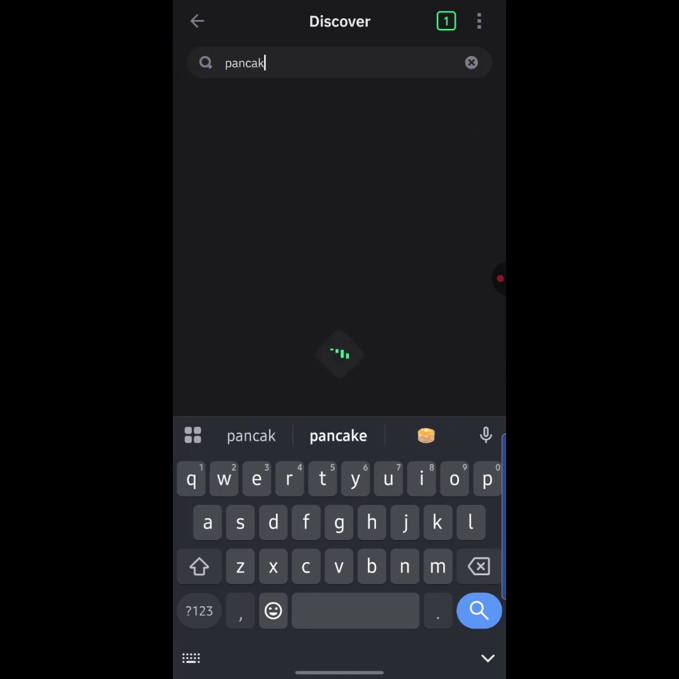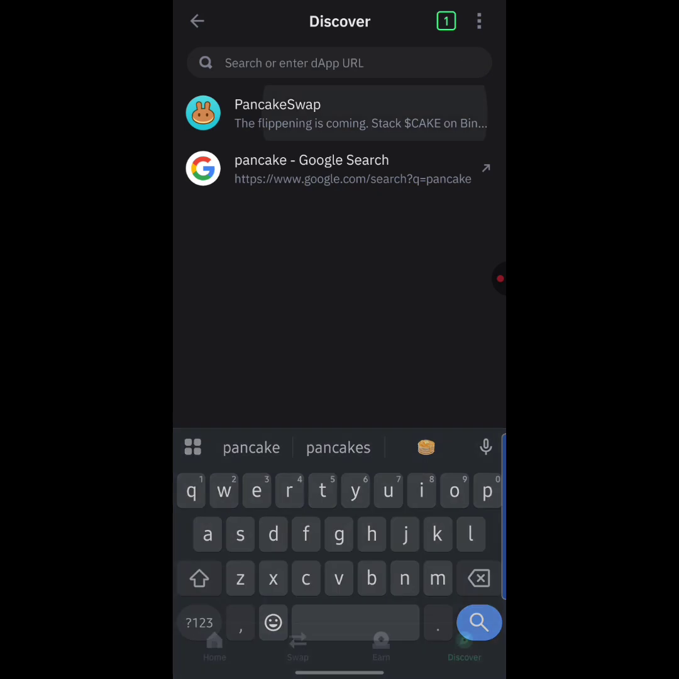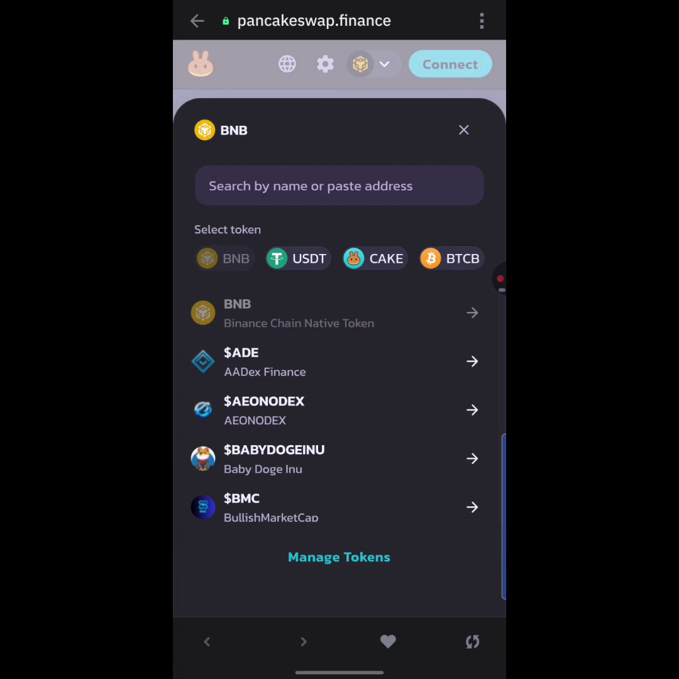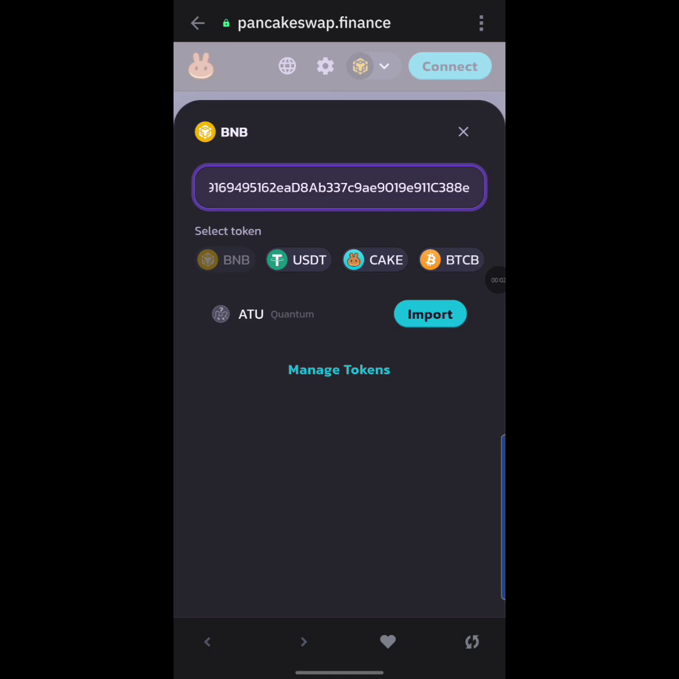PancakeSwap. I'm going to hit on it right here, as you can see. Okay, so here we are. So over here that says BNB, I'm going to hit on BNB right here and just hit on the search bar that says search by name or paste address. I'm going to paste the address right here, guys. Okay, boom. So as you can see down here, guys, it says ATU Quantum.